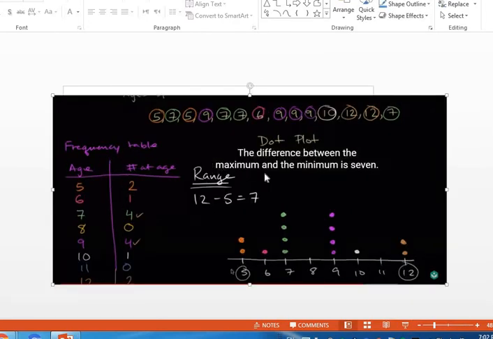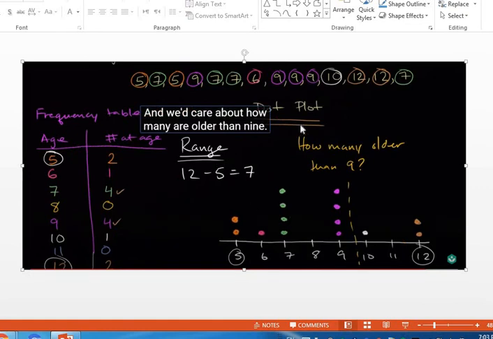As I told you before, the range is the difference between the maximum and the minimum. I have here the maximum, 12, and the minimum, 5. So 12 minus 5 will give me 7. This is the range.